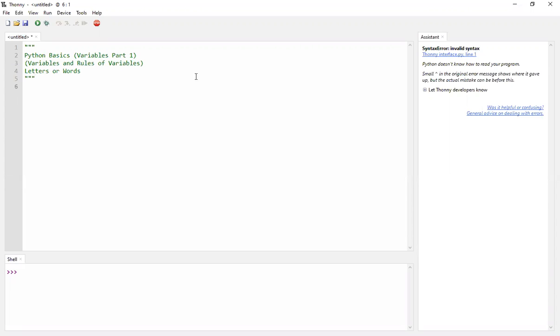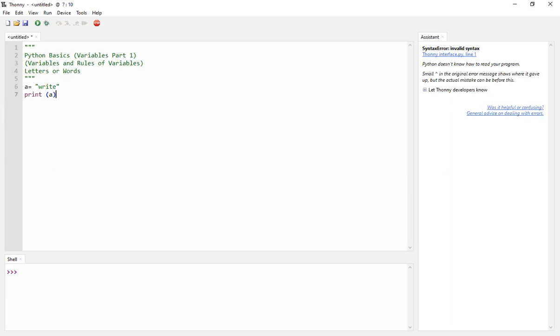Say a is equal to write, and I say print a. I've told Python that whenever I write a, it means I'll be typing write. It will be just as if I've written write.